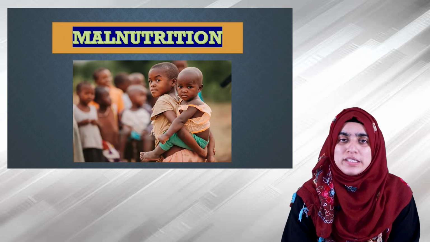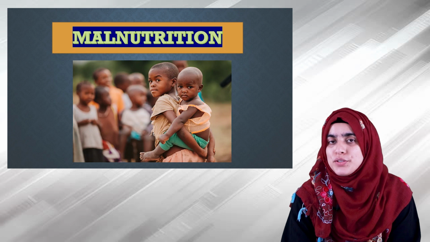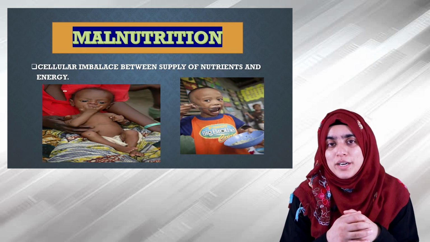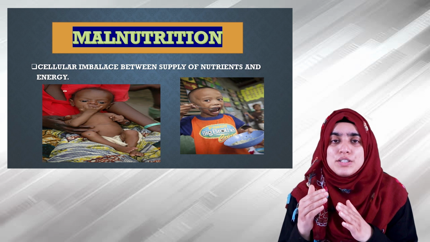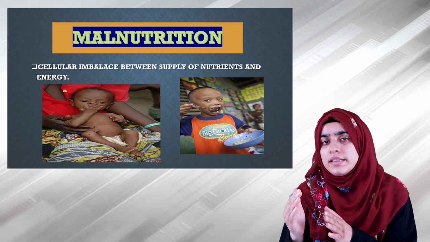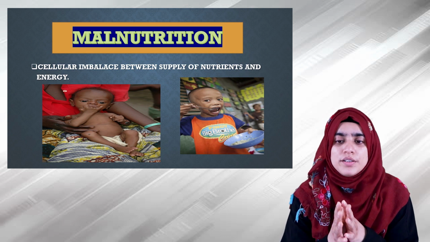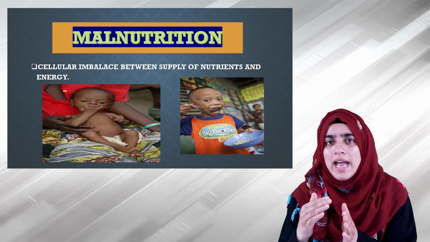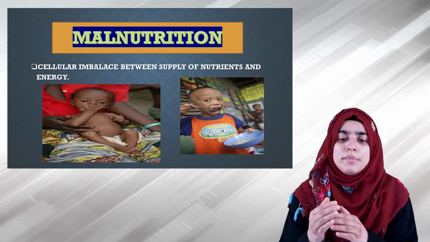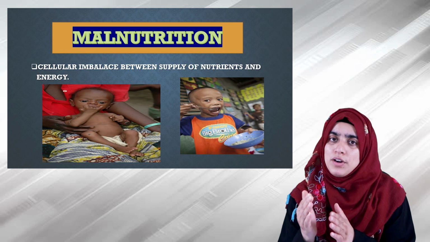So as I mentioned, the term malnutrition, right? So what is this malnutrition? The World Health Organization defines malnutrition as the cellular imbalance between the supply of the food or the nutrients and energy and the demand for them to ensure the normal growth, maintenance, and specific functions.